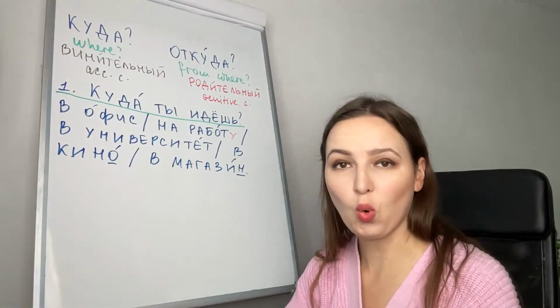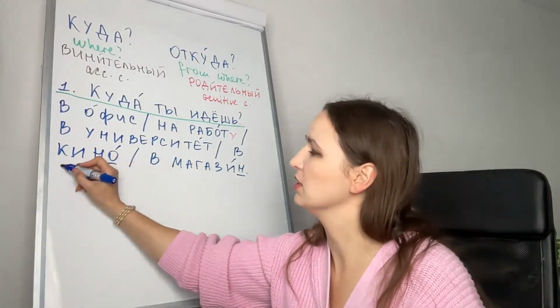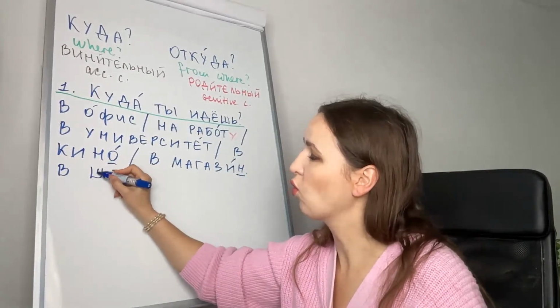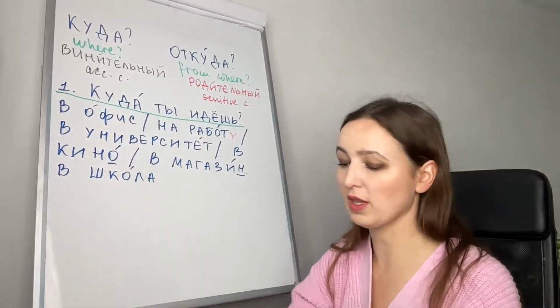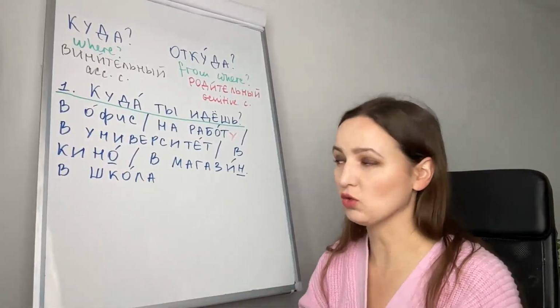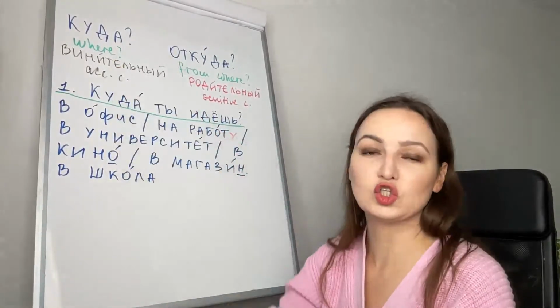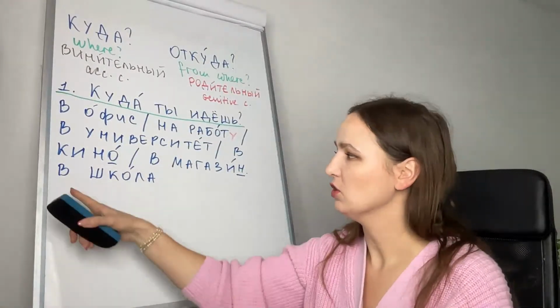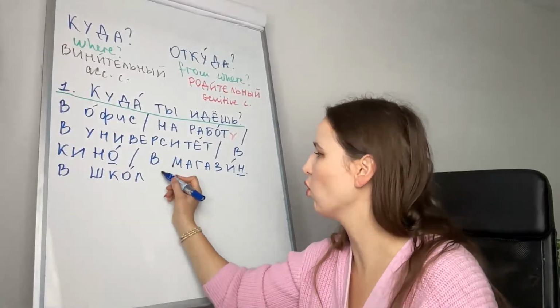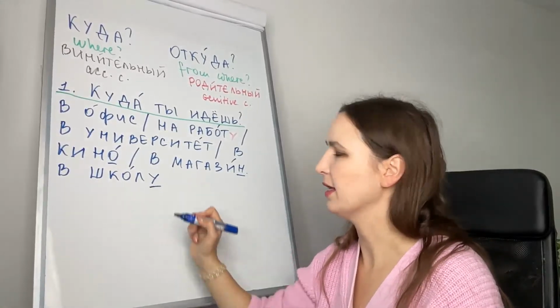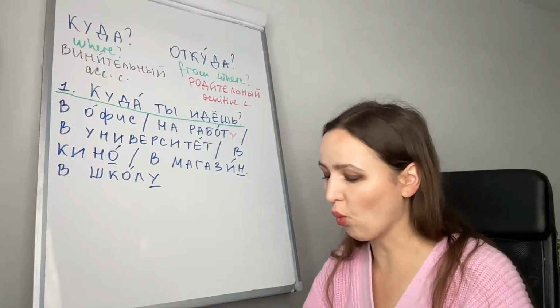Or в школу, another feminine noun. Школа, I'm going to school. To make it accusative, because it answers the question куда, where, to the school, в школу, the ending would be у. В школу.